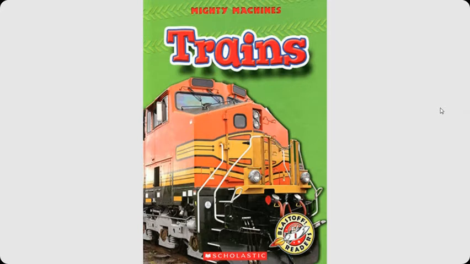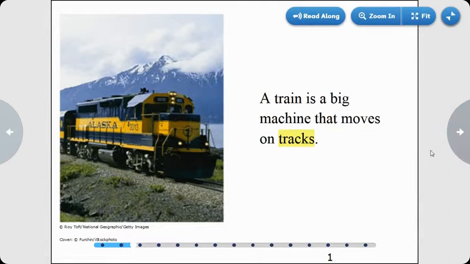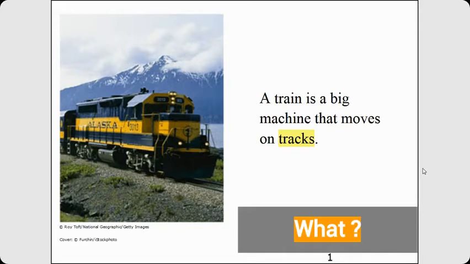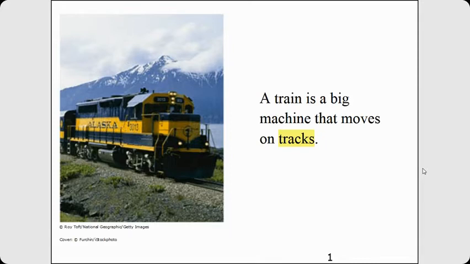Now we're going to read a book about trains. It's called Mighty Machines, Trains, and it's published by Scholastic. A train is a big machine that moves on tracks. Okay, while I read, I'm going to stop and ask questions that can be answered in this book. So the first question I'm going to ask is, what is a train? A train is a big machine that moves on tracks. And tracks are a set of rails for a train to run on. You see the tracks there in the picture.